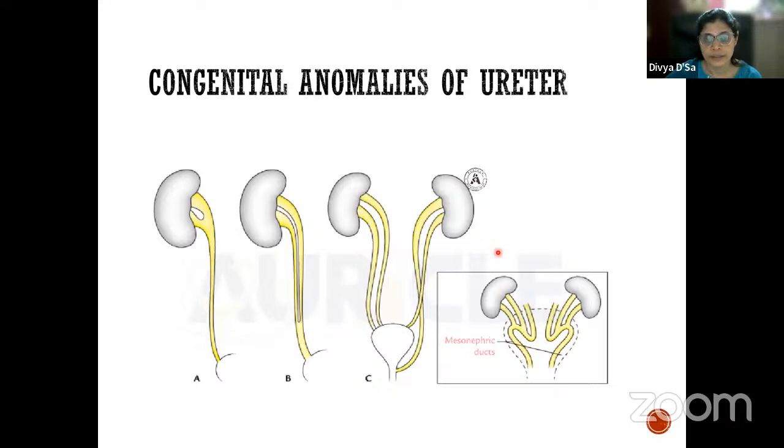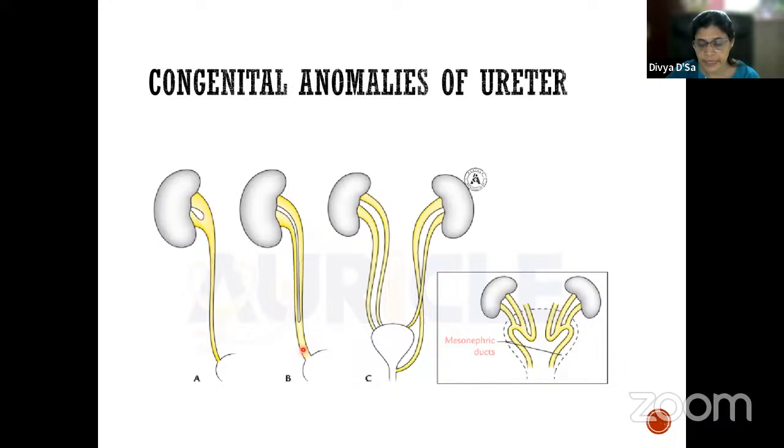Then the ureter. Here we may see a double renal pelvis. The upper end of the ureter presents two renal pelvises instead of one, upper and lower. This is because of the premature division of the ureteric bud.